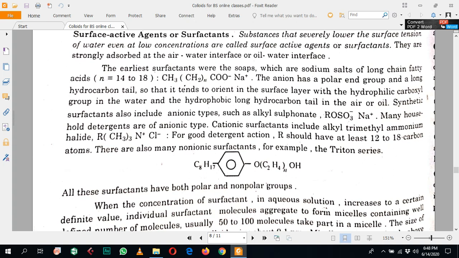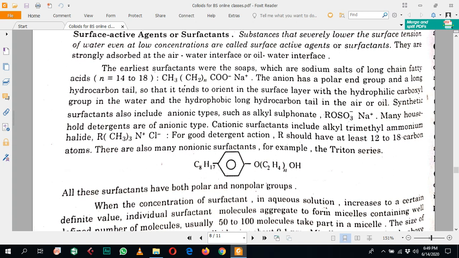The anion has a polar end in the surfactant and a large hydrocarbon tail, so it tends to orient in the surface layer. How do they arrange in the surface? The hydrophilic end, the polar end, is attracted toward the water, and the hydrophobic end, the hydrocarbon chain, is repelled from the water.